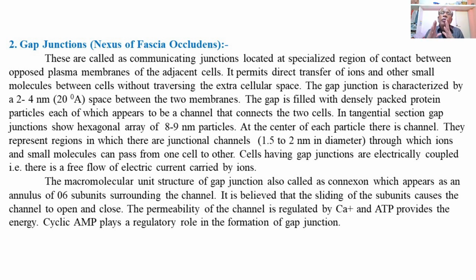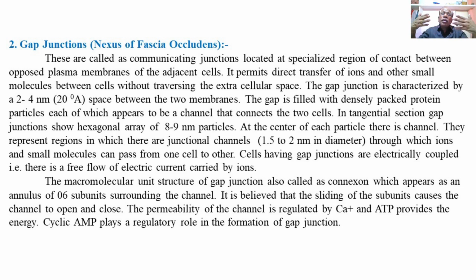Similar to tight junctions, gap junctions are present in certain specialized regions between adjacent cells, formed by the modification of the intercellular space into a channel or bridge.